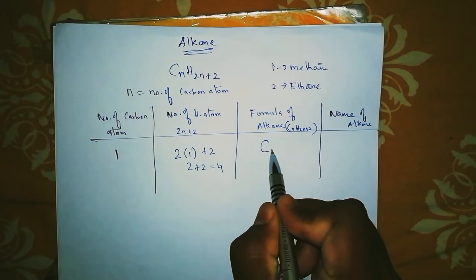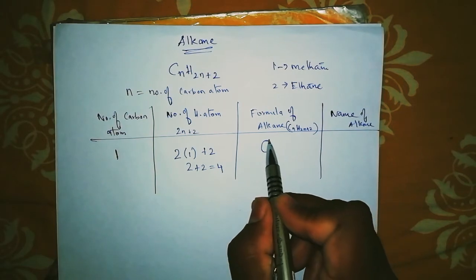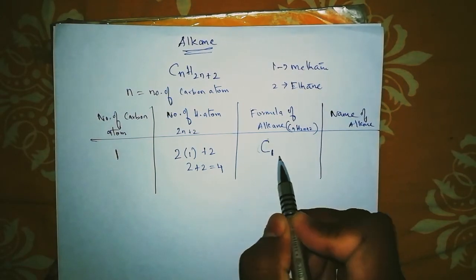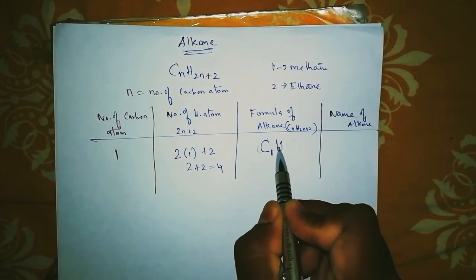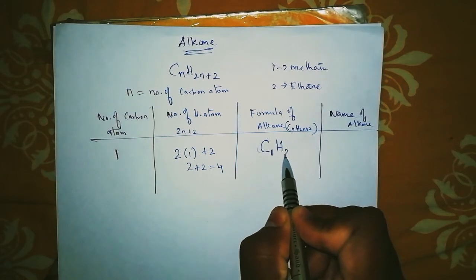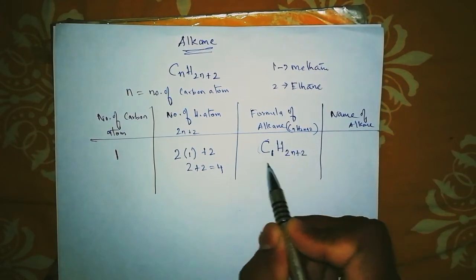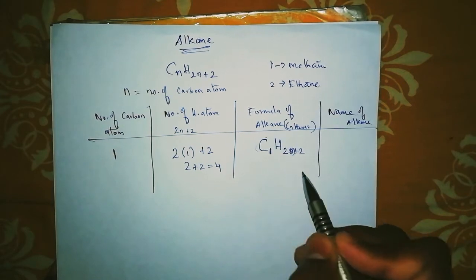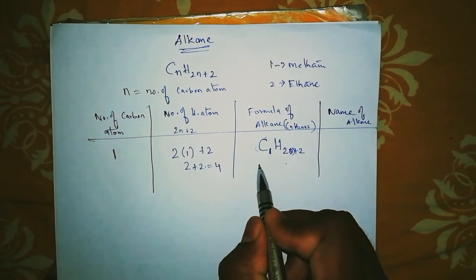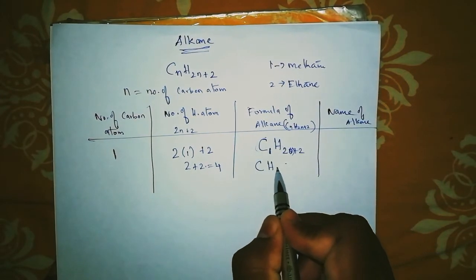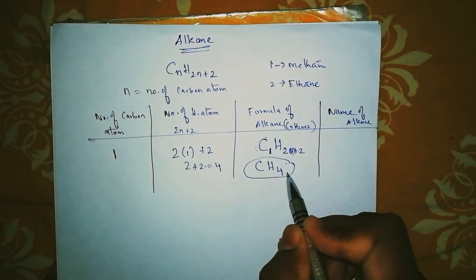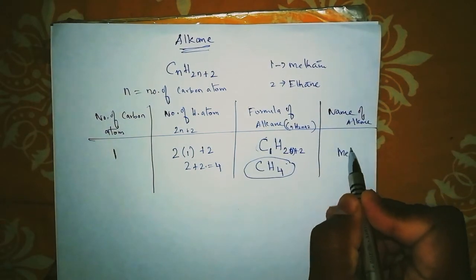And substitute in the formula of an alkane, what will come? Carbon 1, that is C n, H 2n plus 2. Will you be able to substitute 1 here also, like we did here? So CH4 will come. What is CH4? It is methane.